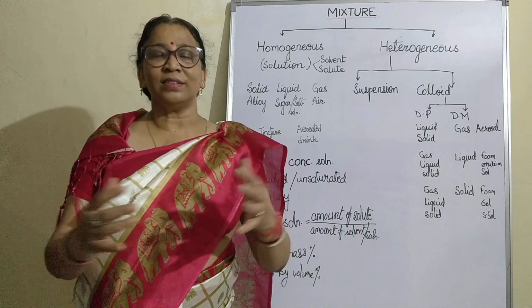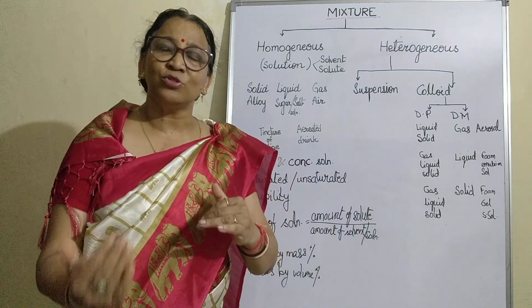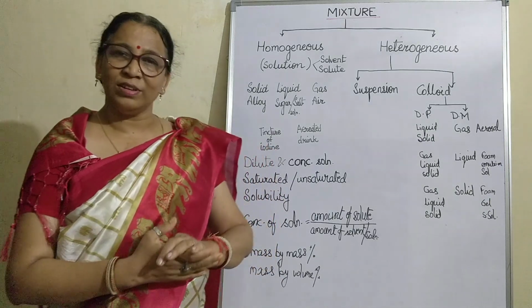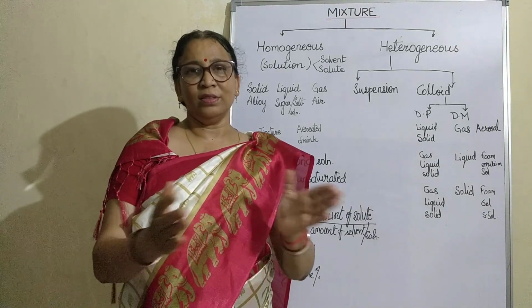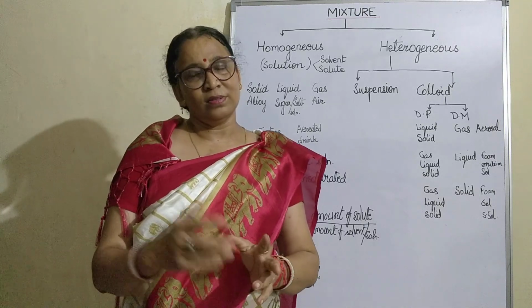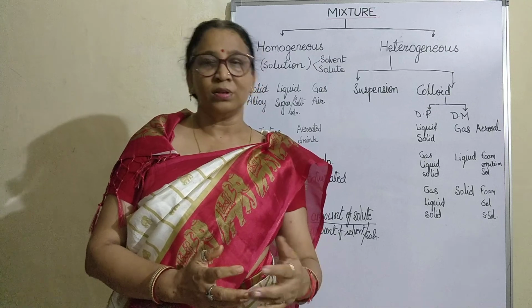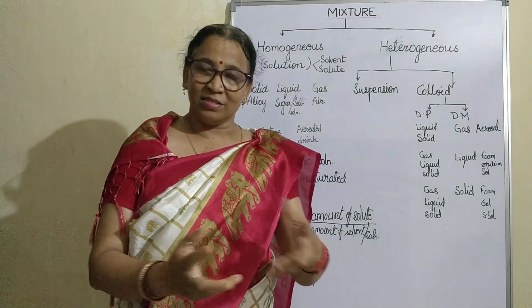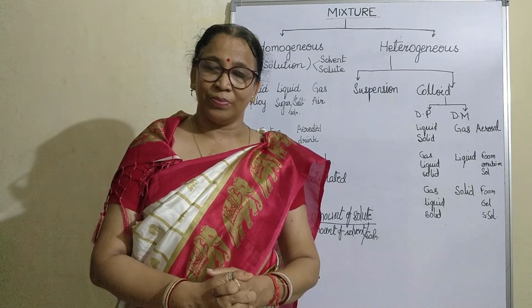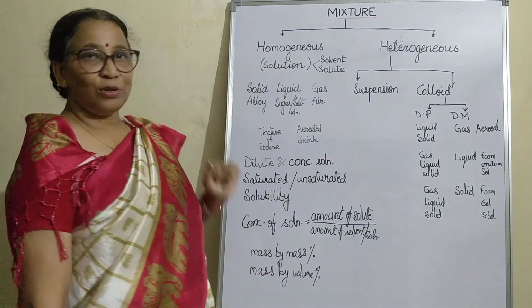Copper and zinc are mixed together in the ratio 70:30. Copper is about 70% and zinc is about 30%. In this way they are combined. In the same way, bronze is also an alloy, and steel is also an alloy. So these are examples of solid solutions.